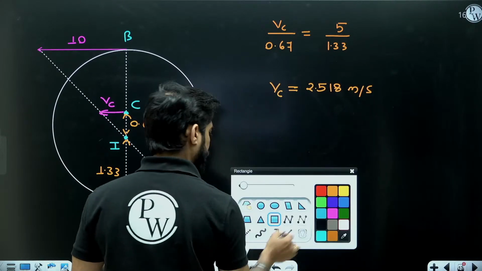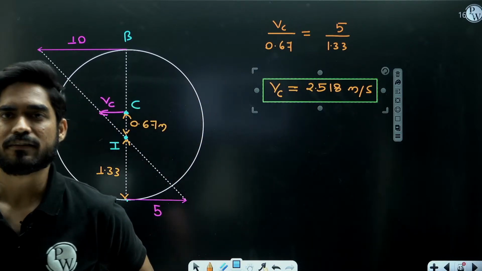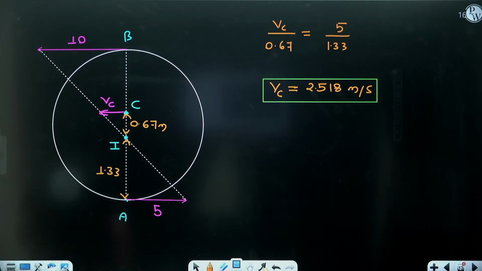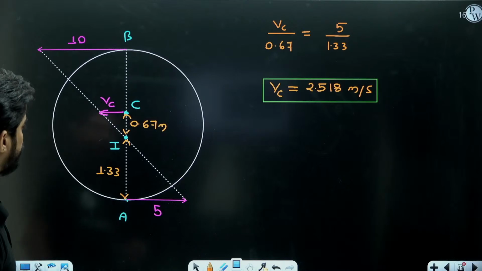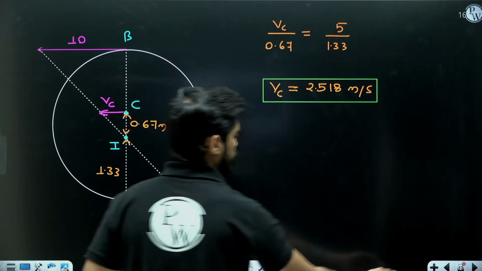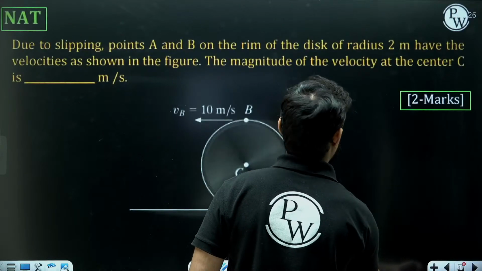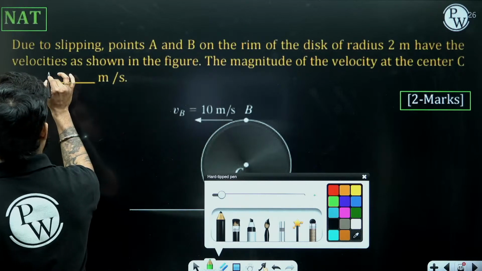meter per second. Is everyone getting this? 2.518 meter per second. Around 2.5 meter per second, right? We can round it off to 2.5.